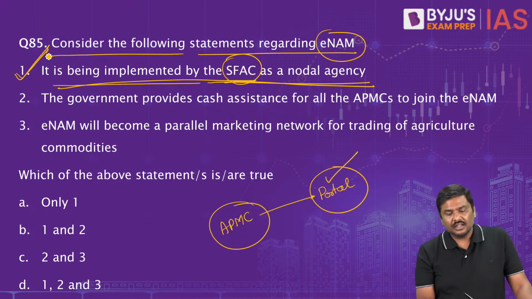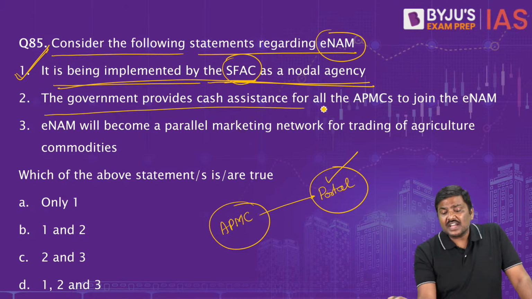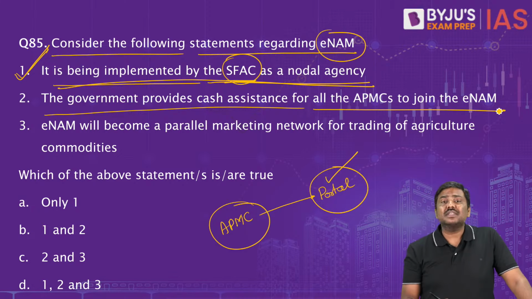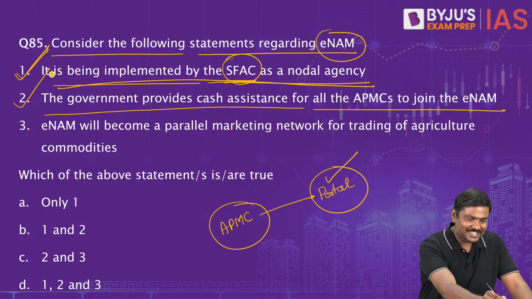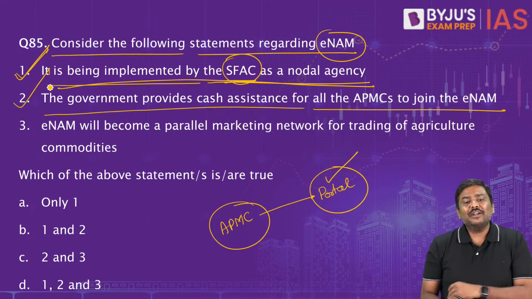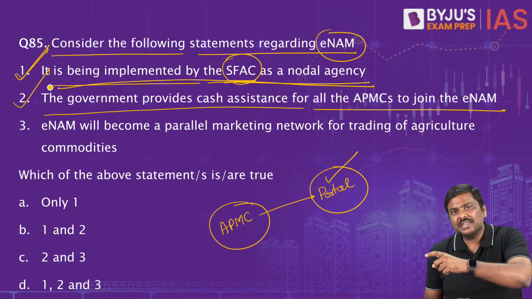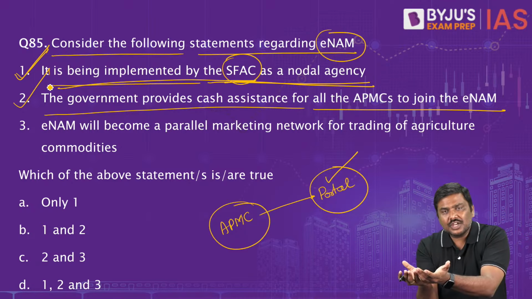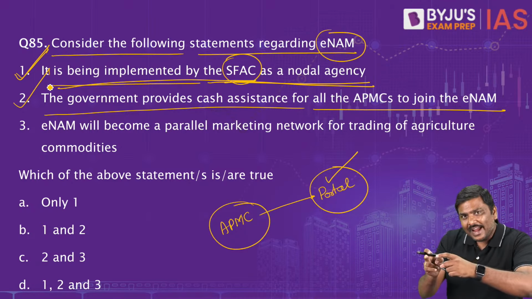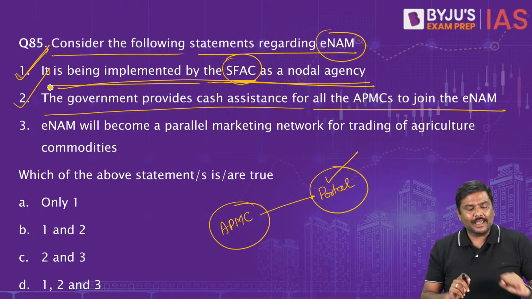First statement is correct. The government provides cash assistance for all the APMCs to join ENAM. Yes, this is correct. Government of India provides somewhere around 75 lakh rupees for every APMC to develop infrastructure, to get the technology and become a part of the ENAM.